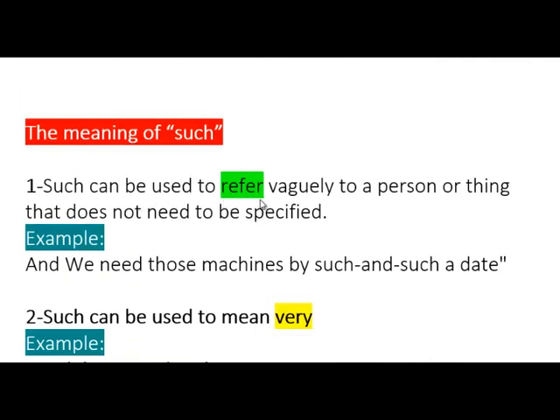Such can be used to refer vaguely to a person or a thing that does not need to be specified. So here is, let's say, the manager in a company dictating a letter to a secretary, and he's saying, we need those machines by such and such date. Such and such. So here, such is being used to refer to something that you don't need to specify, because the secretary will write the date when she's typing the letter.